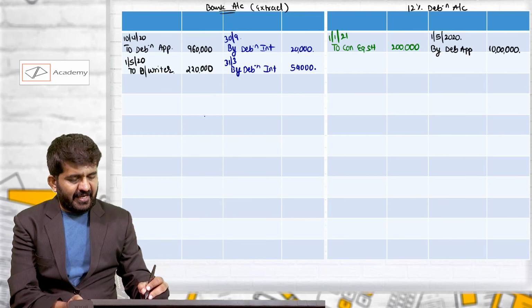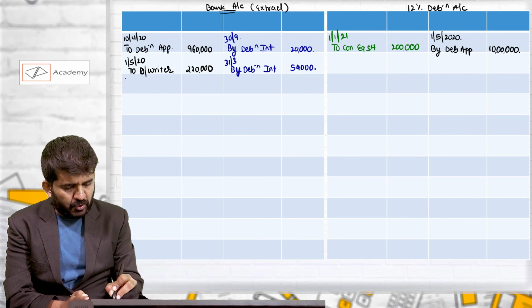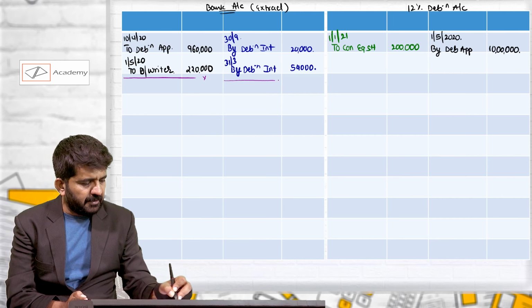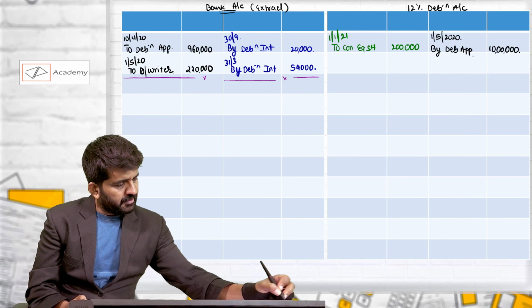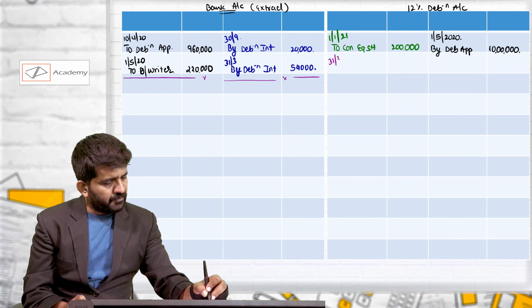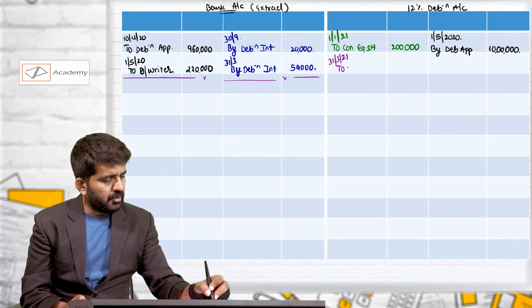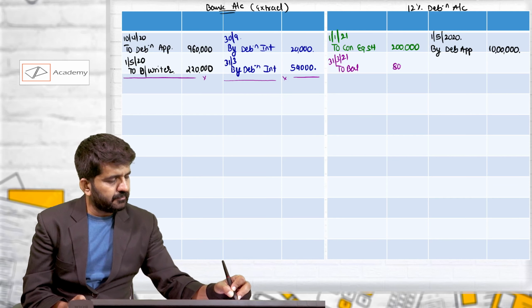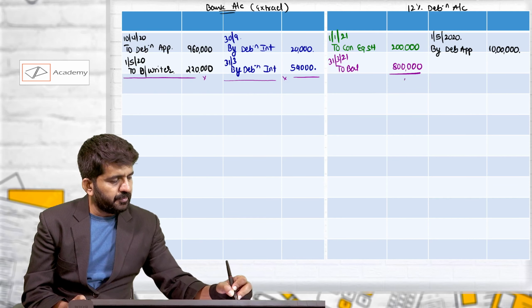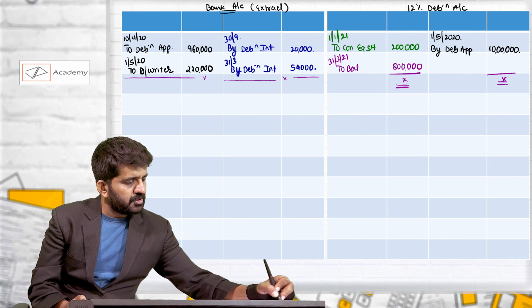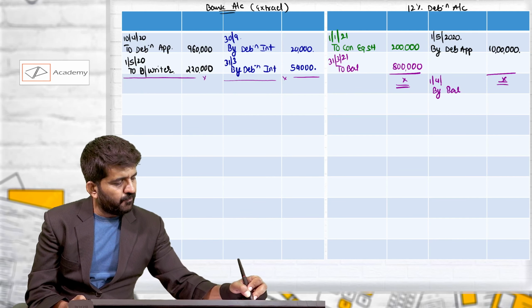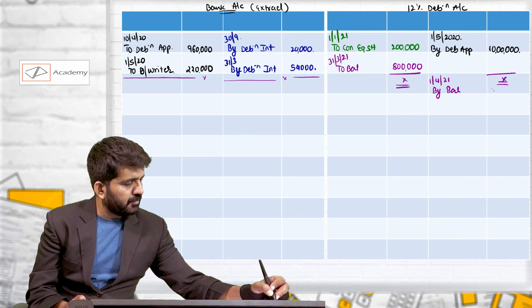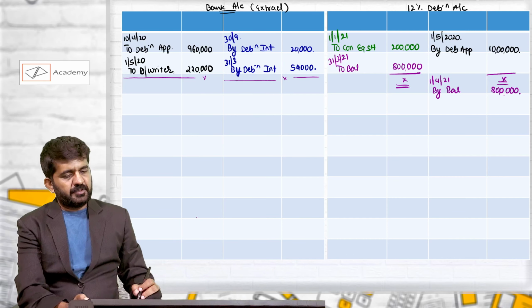Bank account is an extract, so we will not actually be closing it, but we will keep it as it is. Debenture account will be closed. Balance is 8 lakh rupees, 31st March 2021 to balance 8 lakh rupees. This will be closed by balance on 1/4/2021 of 8 lakh rupees.